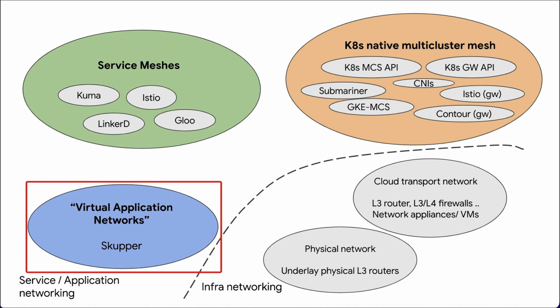And on the bottom left is a bucket that we're calling virtual application networks, which are a set of overlay networking and overlay application networking projects. The primary example of that is a project called Skupper.